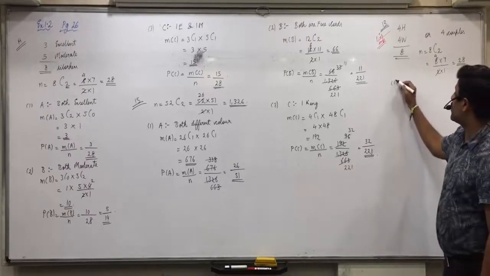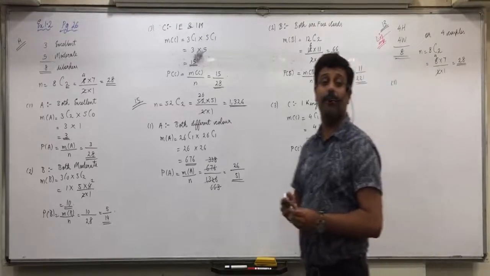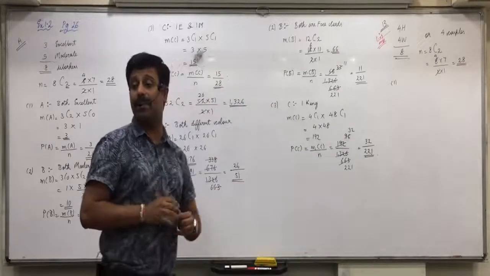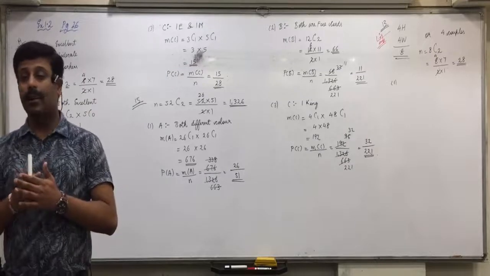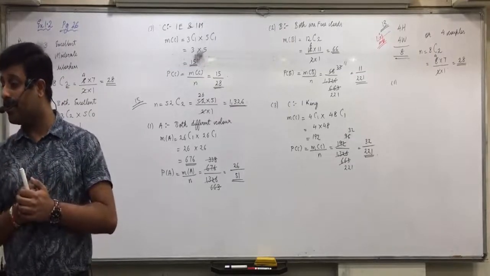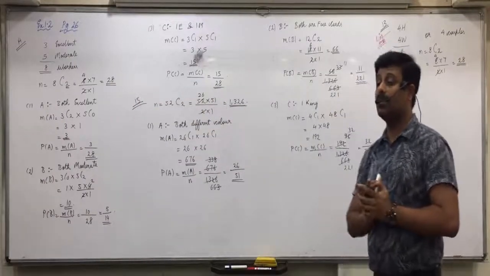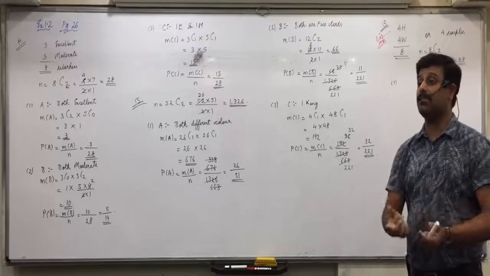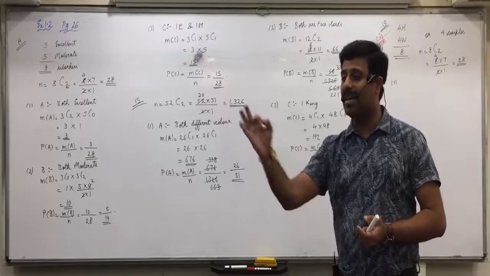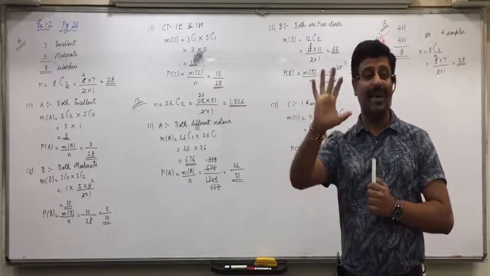Now the first question is, find the probability that the selected persons are husband and wife. How will you do this? No, it cannot be 4C1 into 4C1. That means Mr. A and Mrs. B, any one husband and any one wife. That will not do. Only 4C1. Understand the reason.